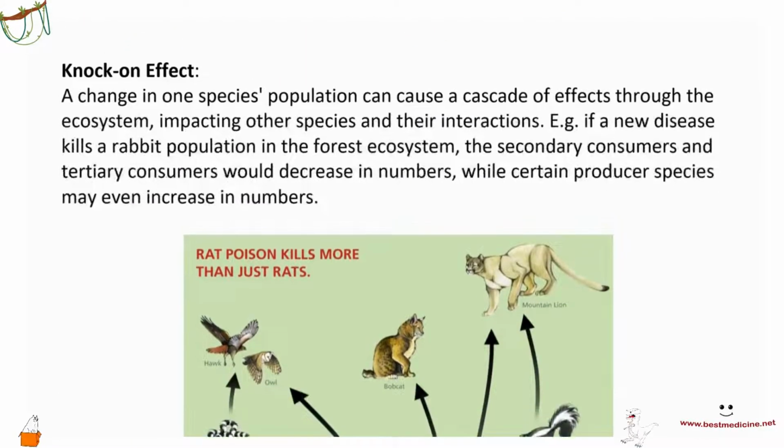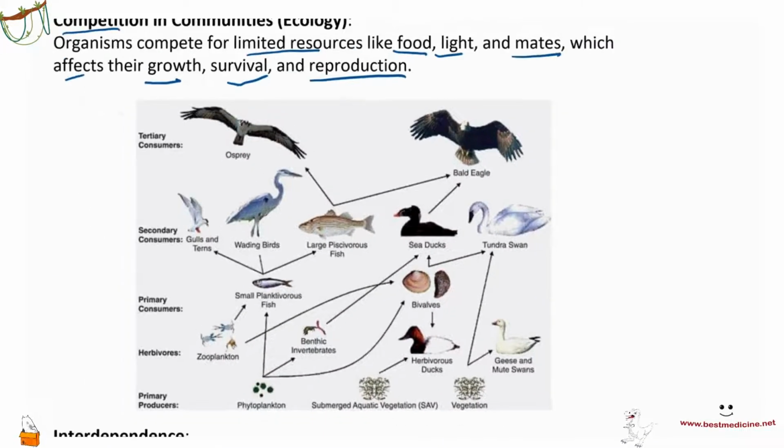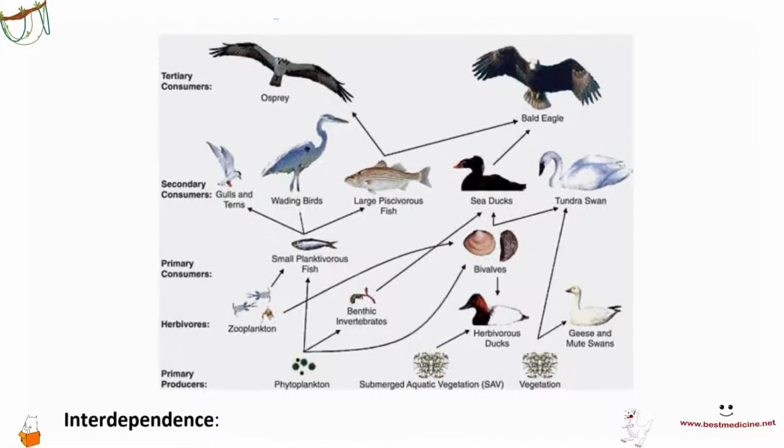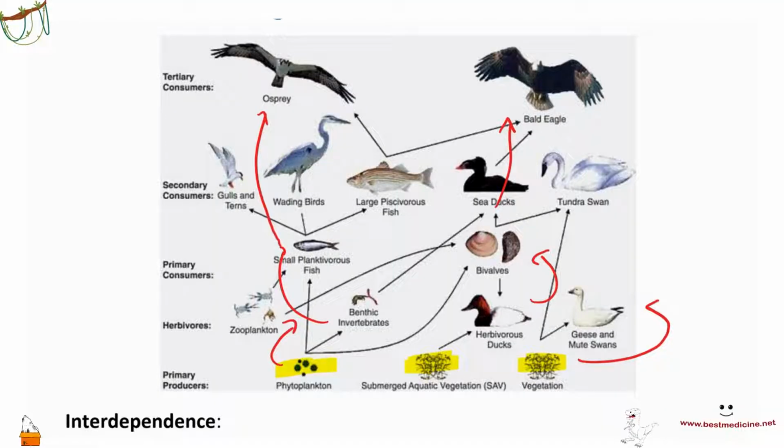So next up we have knock-on effect. What is a knock-on effect? Let's have a look at this in this particular photo. So this is showing interdependence in a particular ecosystem. So what you have here is you have plants that are making food through photosynthesis, and then you have multiple herbivores that are eating that food, and then those herbivores are being eaten by carnivores, right? And then they are being eaten by further carnivores and so on. So they are interdependent on each other for food.